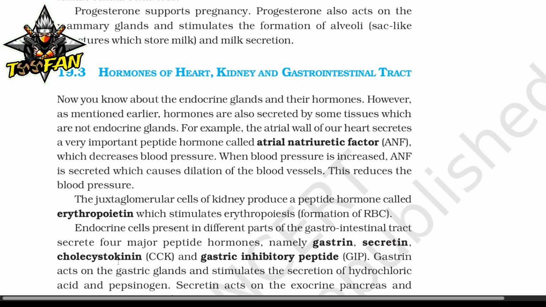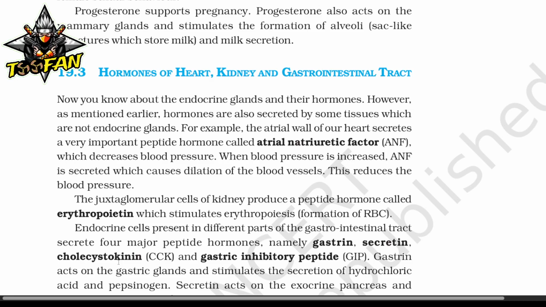Now you know about the endocrine glands and their hormones. However, as mentioned earlier, hormones are also secreted by some tissues which are not endocrine glands. For example, the atrial wall of our heart secretes a very important peptide hormone called atrial natriuretic factor, which decreases blood pressure. When blood pressure is increased, ANF is secreted, which causes dilation of the blood vessels. This reduces the blood pressure. The juxtaglomerular cells of the kidney produce a peptide hormone called erythropoietin, which stimulates erythropoiesis, formation of RBC.